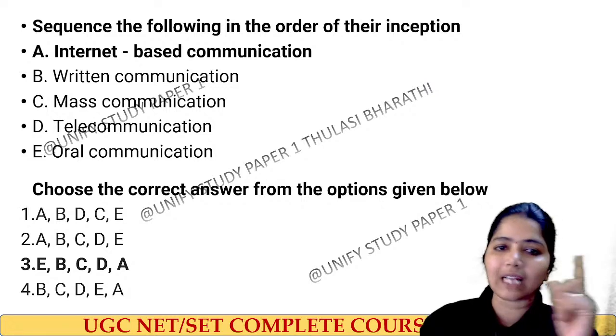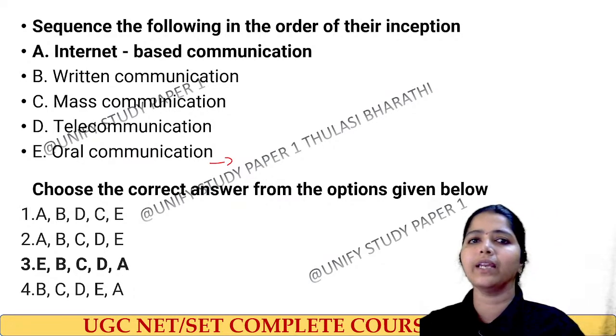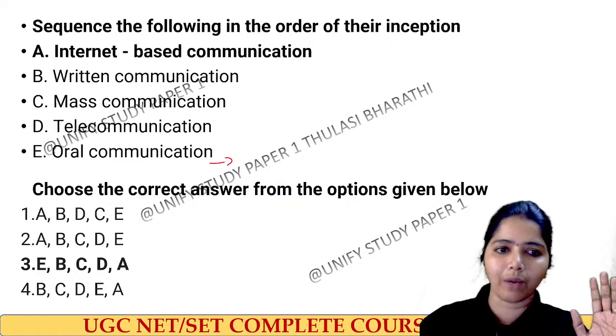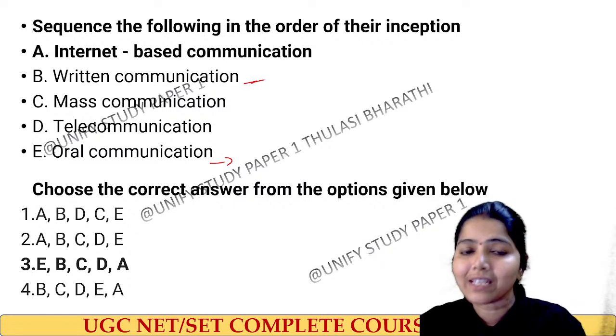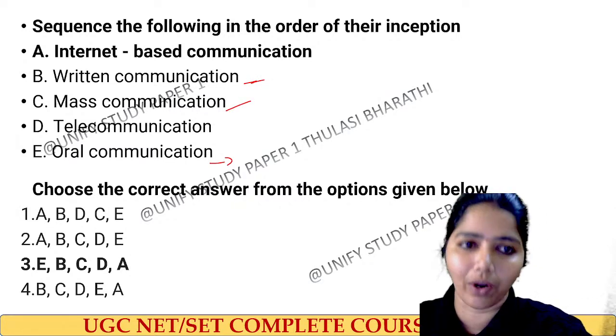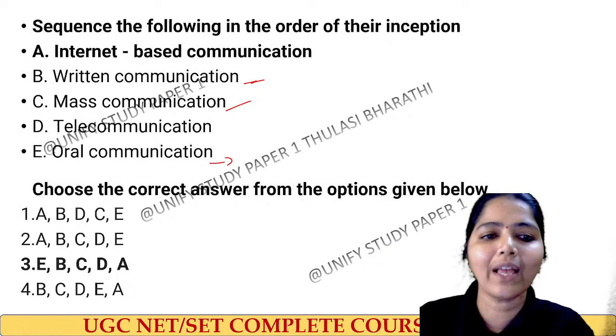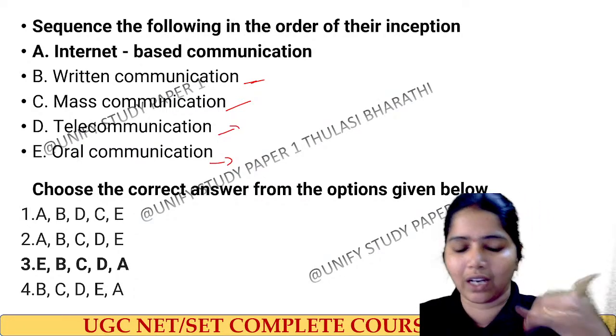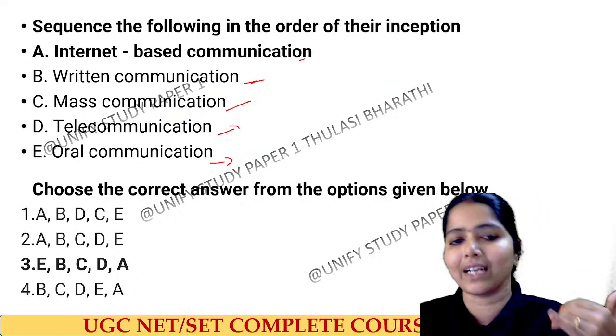It starts with oral communication without any records. We did oral communication, and then we started to write. Written communication came, and then mass communication addressing a larger audience, and then telecommunications through telephones, and then internet based communication.